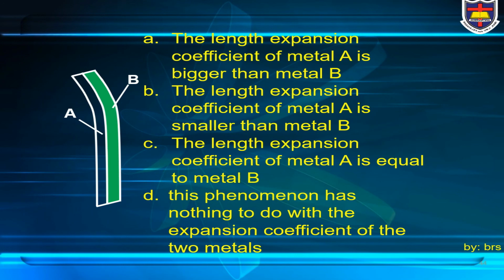A. The length expansion coefficient of metal A is bigger than metal B. B. The length expansion coefficient of metal A is smaller than metal B. C. The length expansion coefficient of metal A is equal to metal B. D. This phenomenon has nothing to do with the expansion coefficient of the two metals. And the answer is B. The length expansion coefficient of metal A is smaller than metal B because the metal bent toward the A.